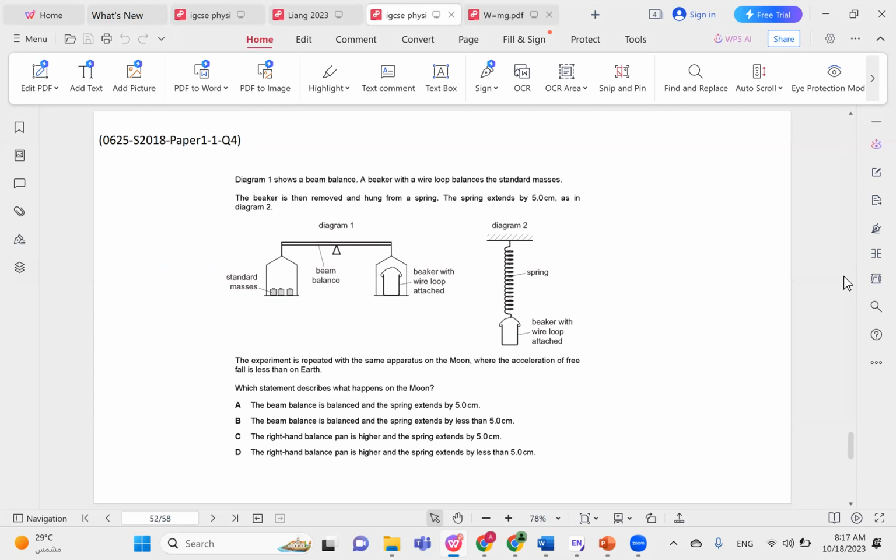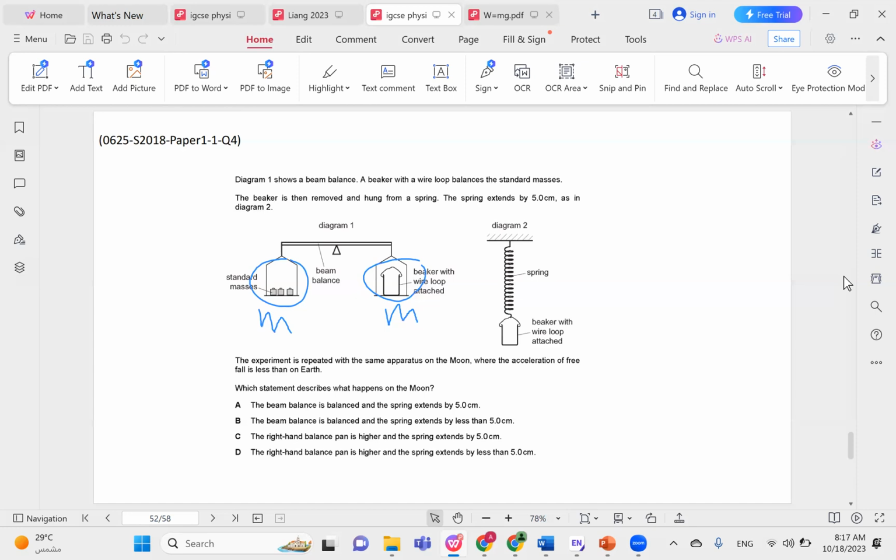This is a bit tricky because you have two experiments. You have a beam balance and you have a spring. So what does the beam balance compare? It compares the masses or the weights of the two objects. Since on Earth they were balanced, the mass here is equal to the mass there. So if we repeat the experiment of diagram 1 on the Moon, do we expect one of them to be heavier than the other? That doesn't make any sense.